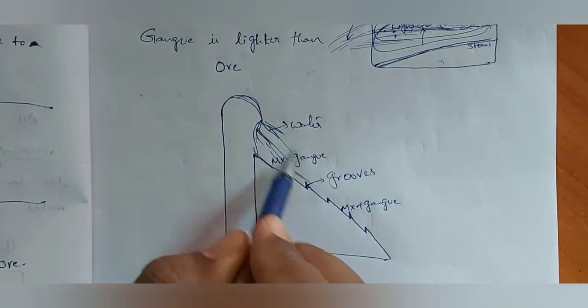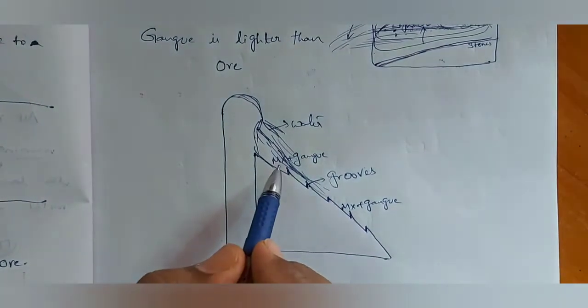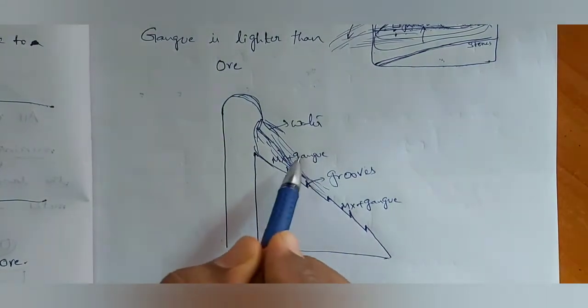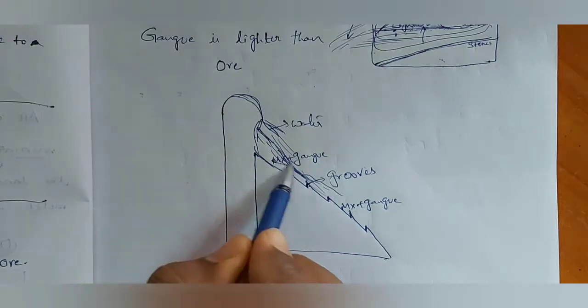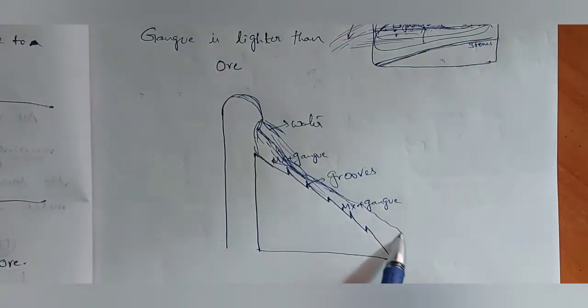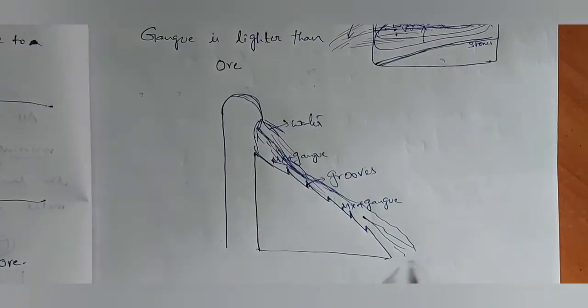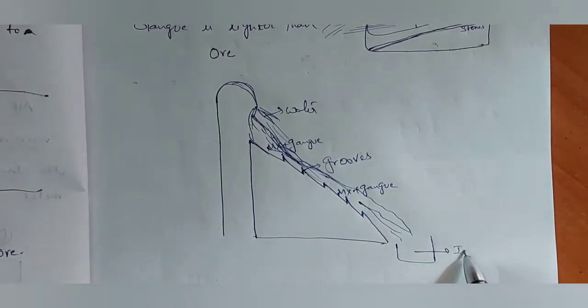While it is running down, lighter particles of gangue will move along with the water. So the flow will be like this, and finally here we will collect the impurities.